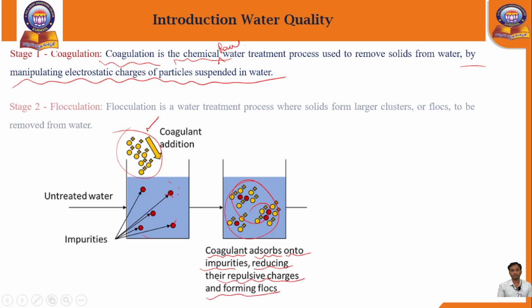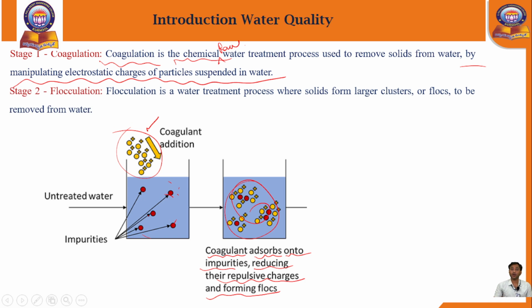Next, the second stage, the flocculation stage. Flocculation is also a type of water treatment process where solids form large clusters. Here small solid particles or impurities are present. After adding the coagulants, they form larger solid particles, large clusters or flocs, to be removed from the water.